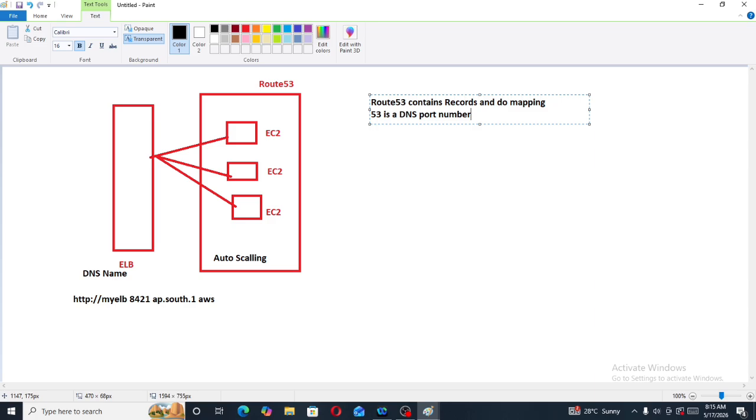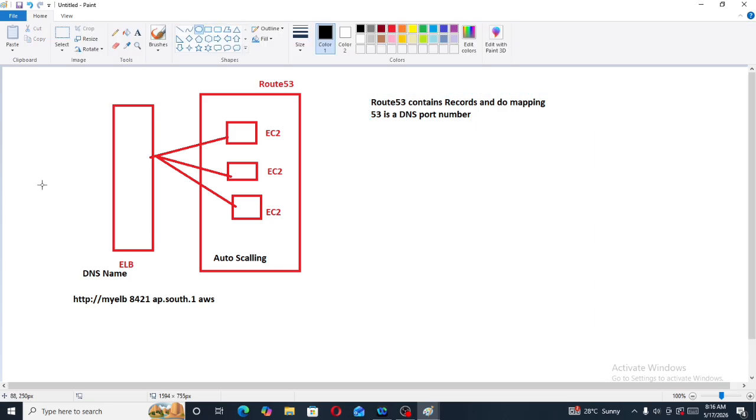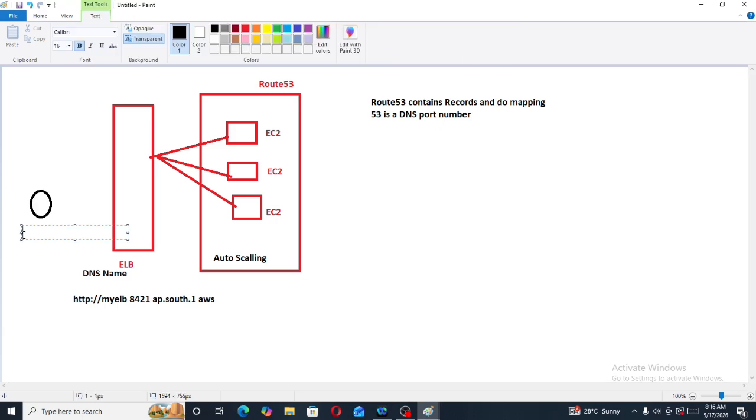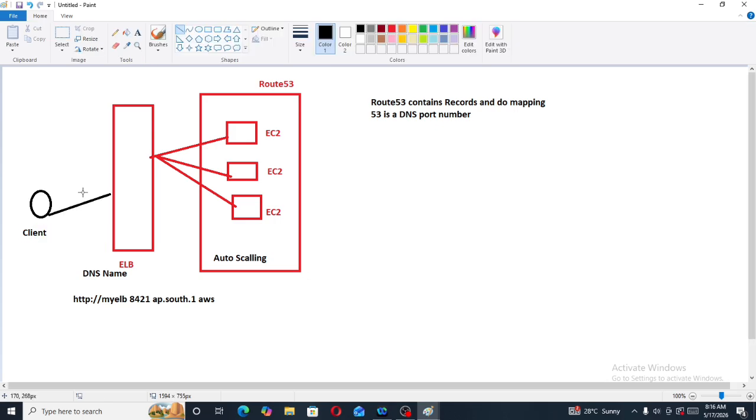Now, let's assume from here a client will access a website. This request will first hit the elastic load balancer, then the elastic load balancer will distribute this request to the multiple EC2 instances.